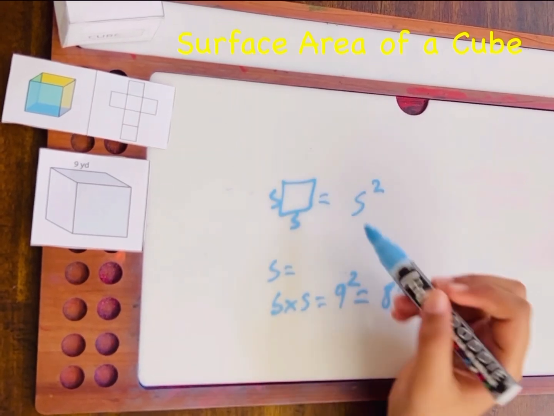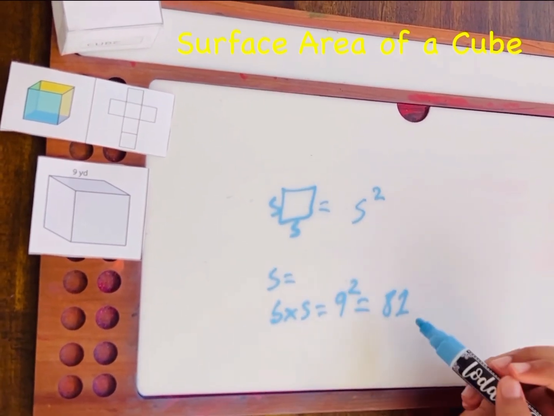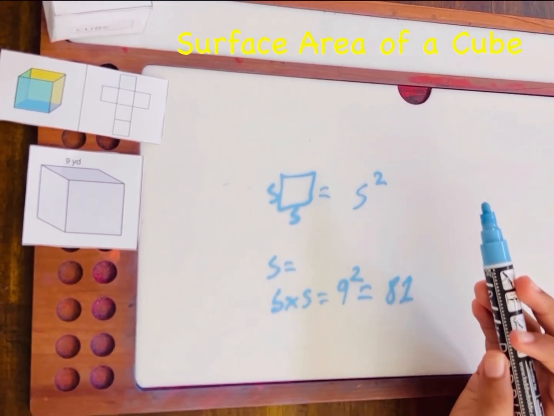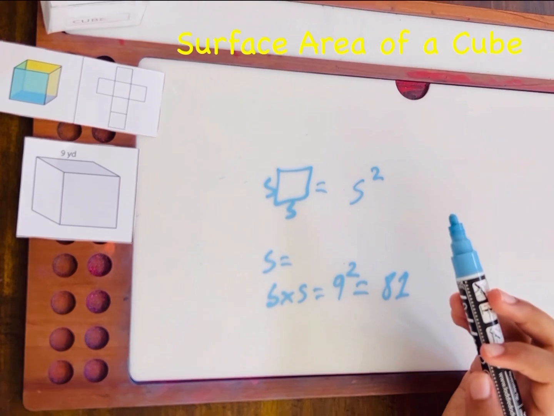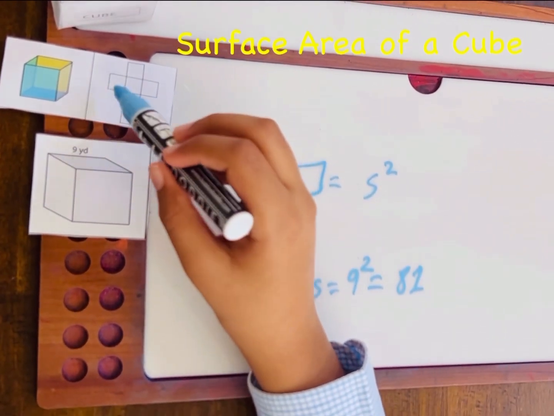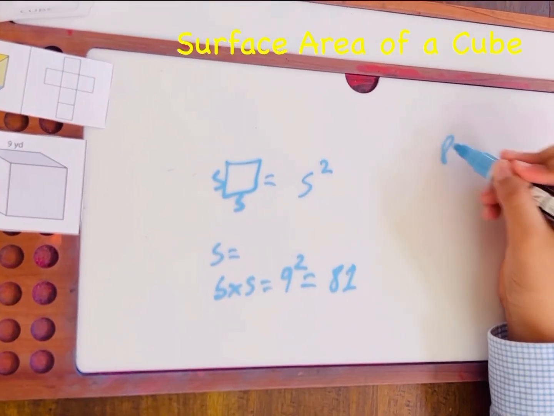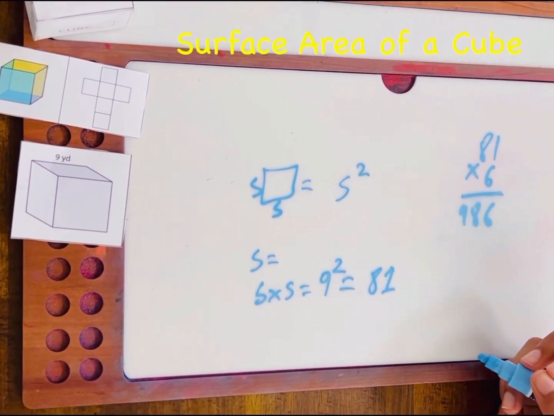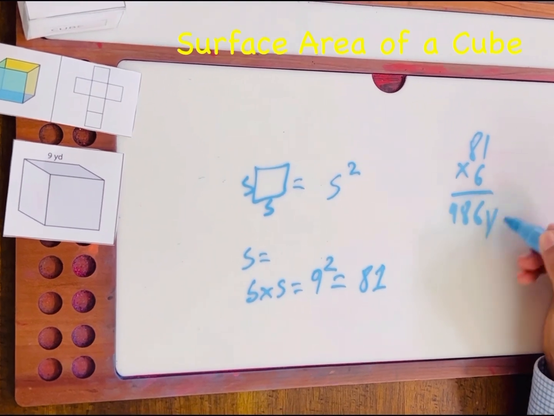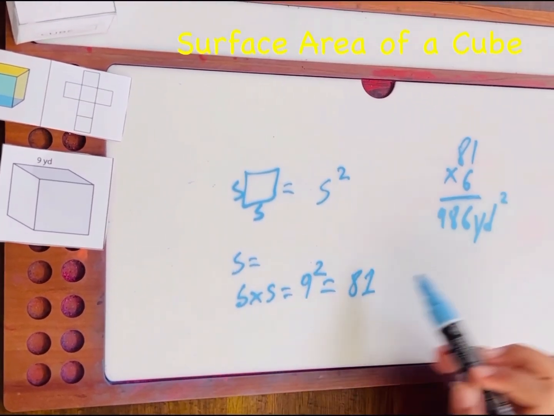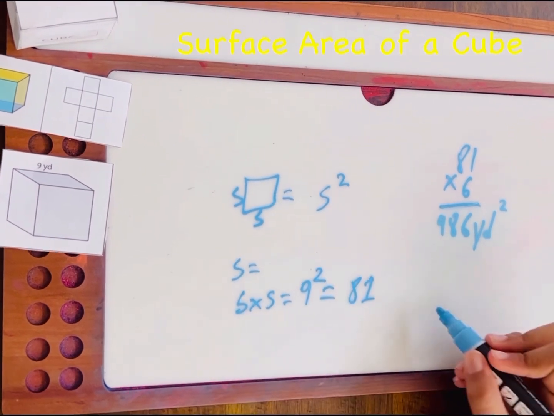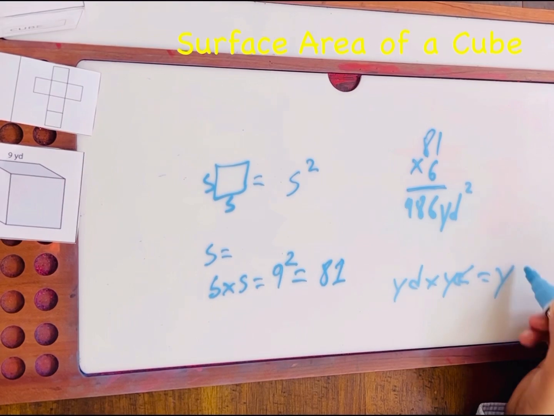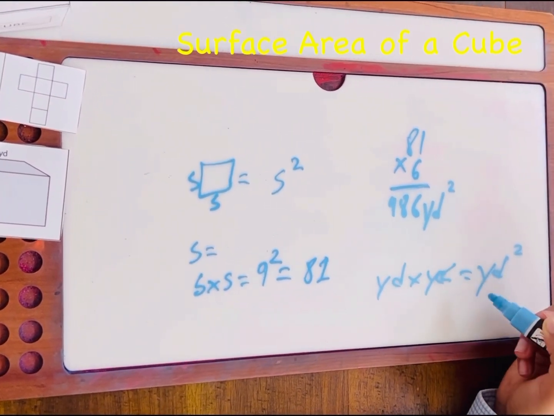Now that we have our first face, which is 81, we have to multiply 81 times 6. The reason why we multiply it by 6 is because there are 6 faces in a cube. 1, 2, 3, 4, 5, 6. Let's start: 81 times 6. The answer is 486. And also, we add yards squared. The reason why we put yards squared is because we're multiplying two sides, or yard times yard, equal to yard to the power of 2, equal to yards squared.